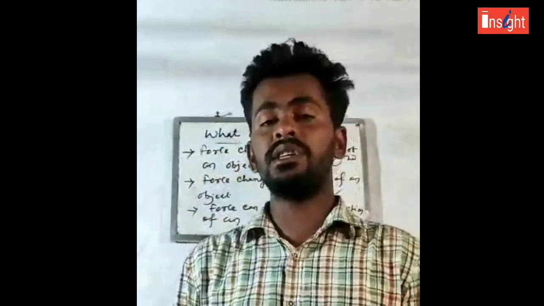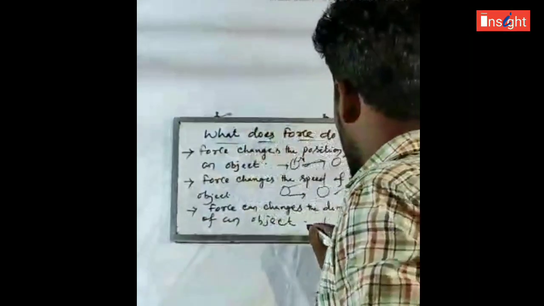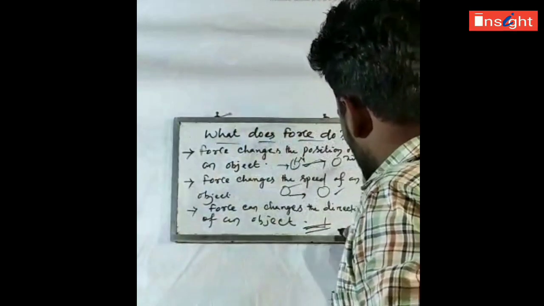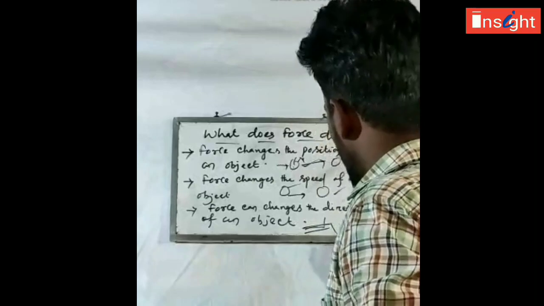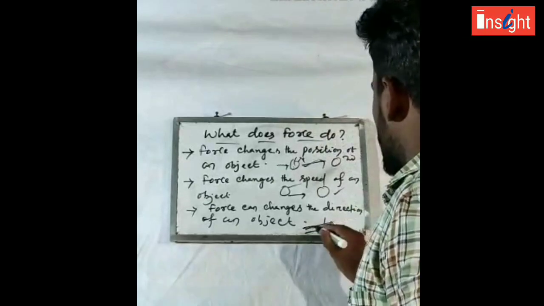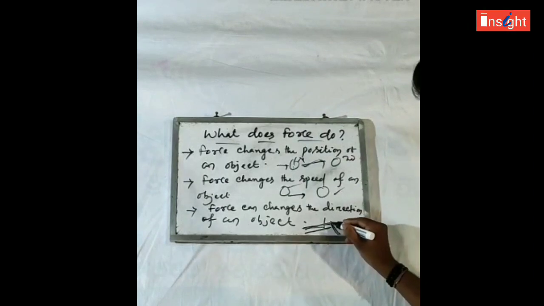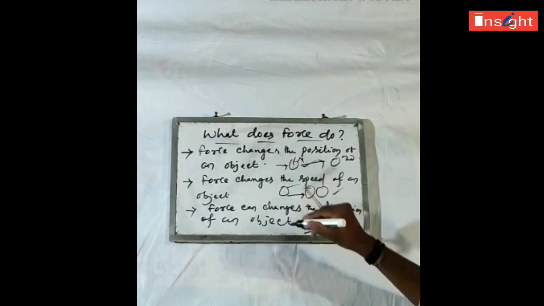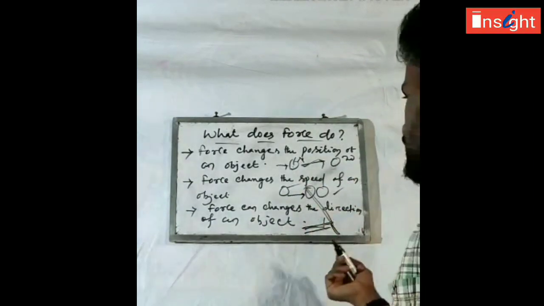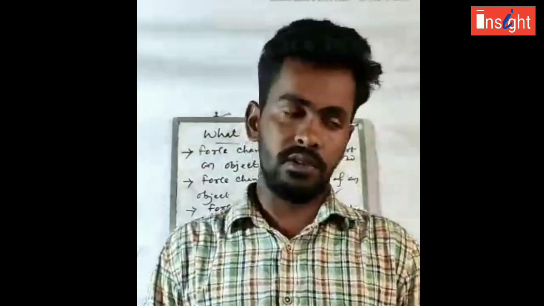And sometimes you see road accidents. Suppose a car is coming in one direction and another car is coming in another direction. When an accident happens, the car applies some force and the other car shifts in a different direction. So force can change the direction of an object also.